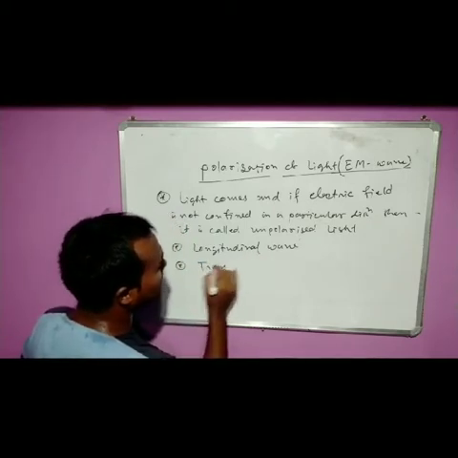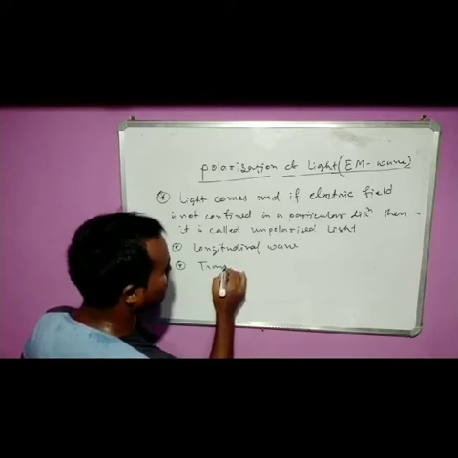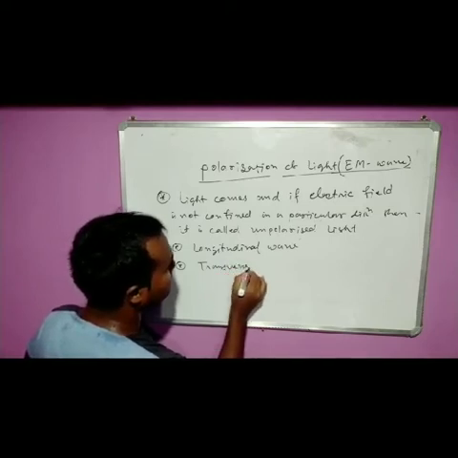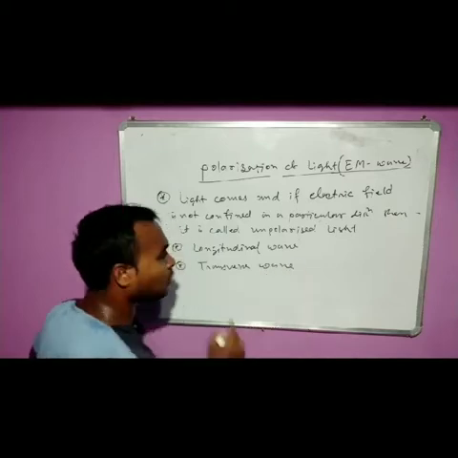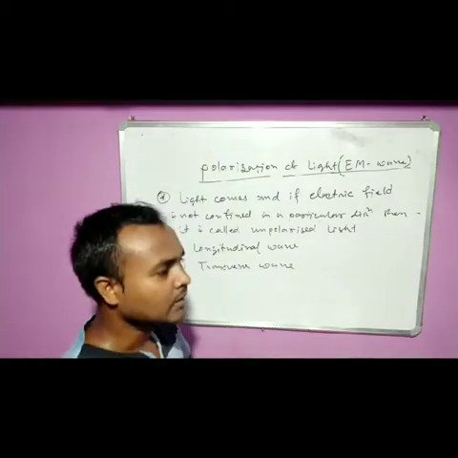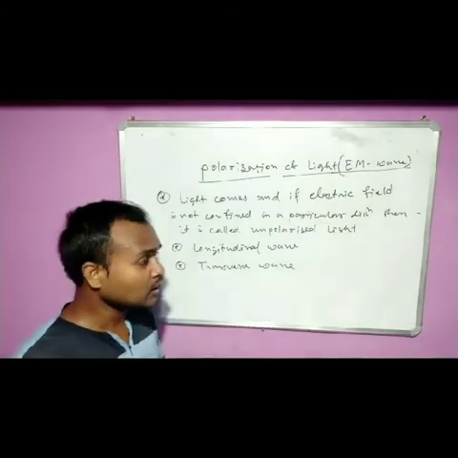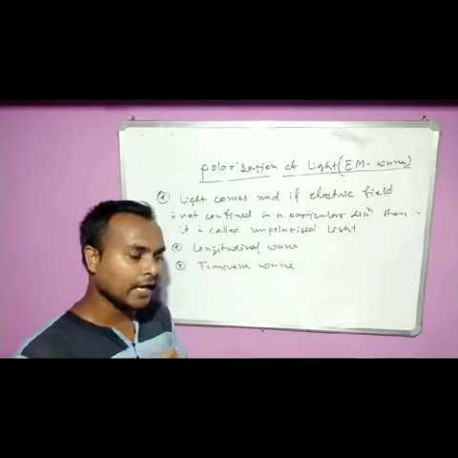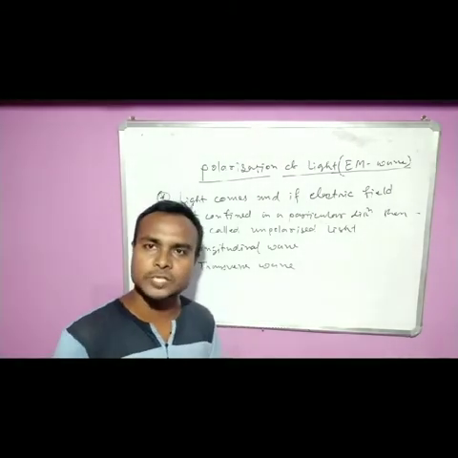I am just recalling longitudinal and transverse waves. Now, longitudinal wave means what? The particles of the medium oscillate along the same direction as the propagation of the wave.